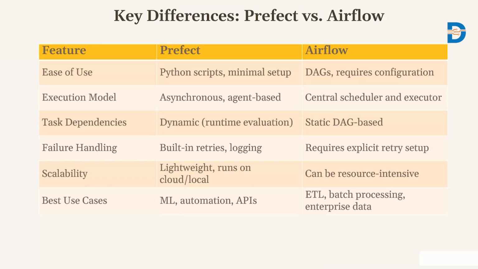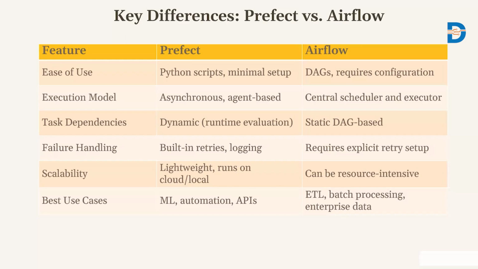In terms of dependencies of the task, Prefect is dynamic, so runtime evaluation is possible, whereas Airflow is static. So we cannot make it dynamic. Airflow is a static, directed acyclic graph based. Again, Prefect has built-in retries and logging to handle failures, errors and logs, whereas Airflow requires explicit retry setup.